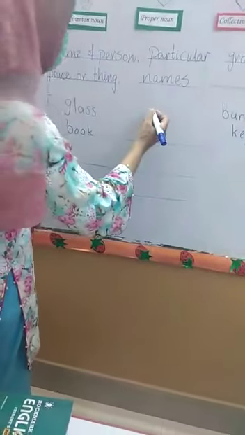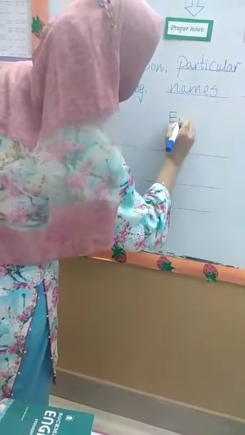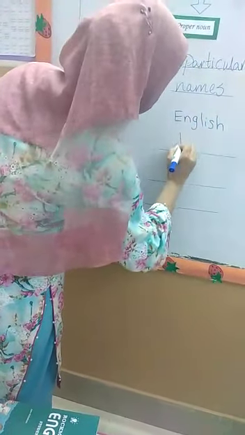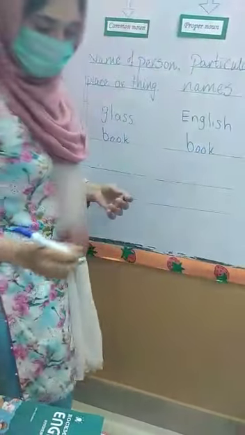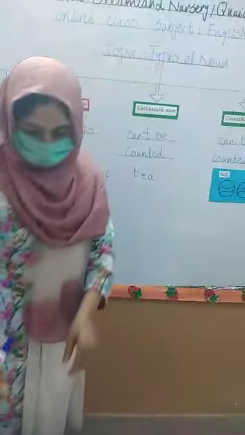When it is any book, it is a common noun, and when we give it a name, then it becomes a proper noun. Okay student, now see these cards we are putting over here. These are balls. These are the countable nouns.